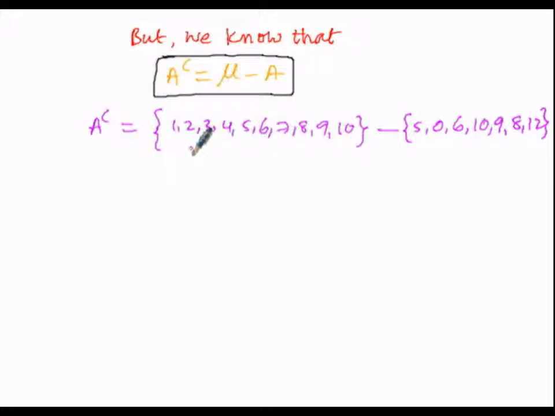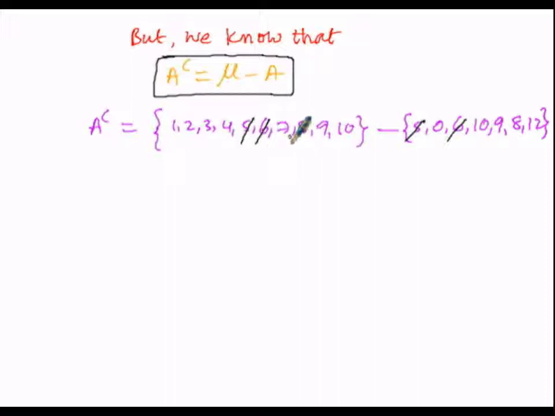So now in order to subtract the second set, that is A, from the mu set, we have to see the like terms, the same elements. So here 1, 2, 3 are elements of the mu universal set, but 1, 2, 3 are not present in the set A. Then 4 is an element of set mu, but 4 is not an element of set A. So here 5, 6 are elements of set mu, and 5 and 6 are also elements of set A. So here we can cancel 5 and 6. That means we have to cancel the same elements from both the sets.